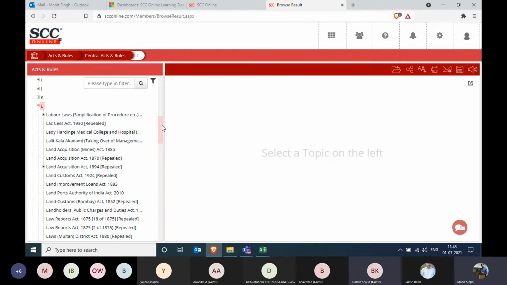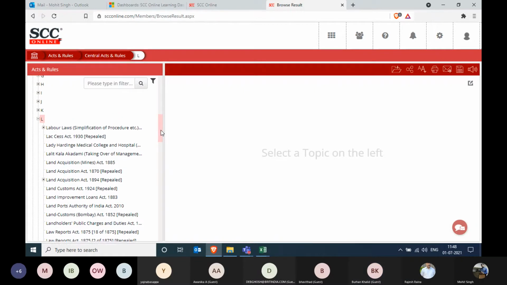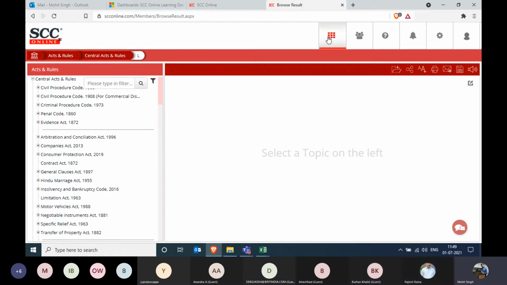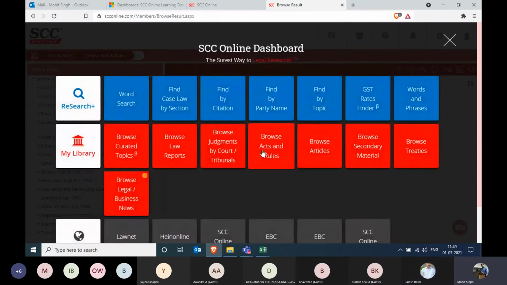Okay. Can you get back to me on the status? If I need to find laws, acts and statutes around land acquisition, central and state, how can I find them? Sir, around land acquisition, if you wanted to read them, go to the word central search. The central acts and the state acts have been kept over here in browse acts and rules.